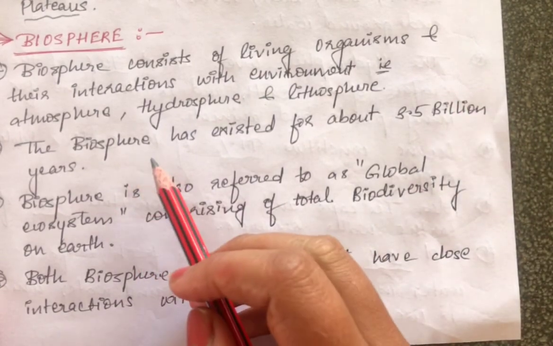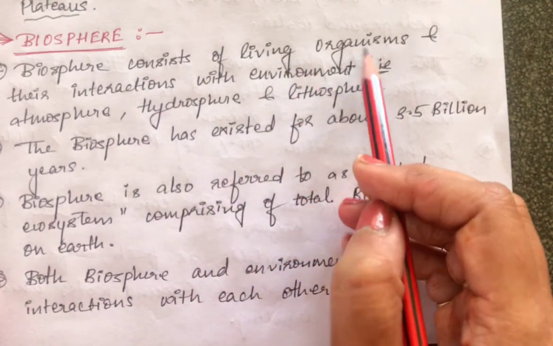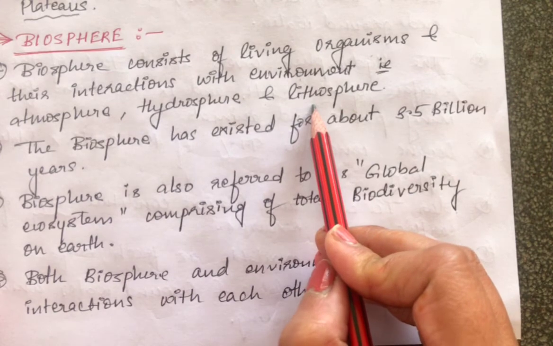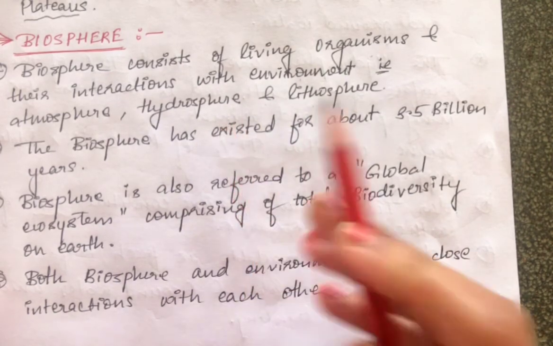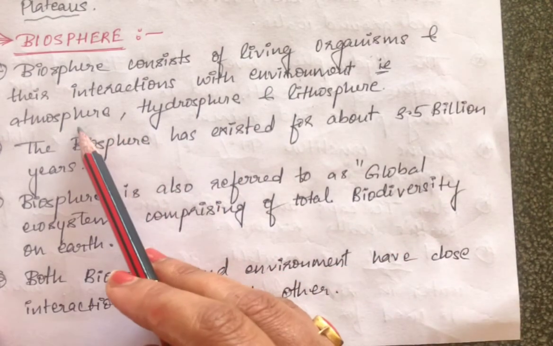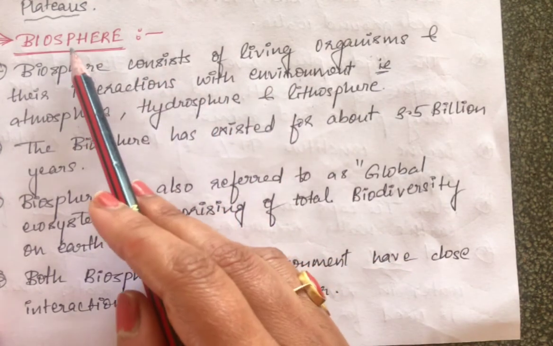What is this biosphere? As we discussed, it is the living part. It consists of living organisms which interact with the environment, that is the atmosphere, hydrosphere and lithosphere. Clear? So the living organisms, plants, animals and human beings, all interact with the air, water and land. That is your biosphere.